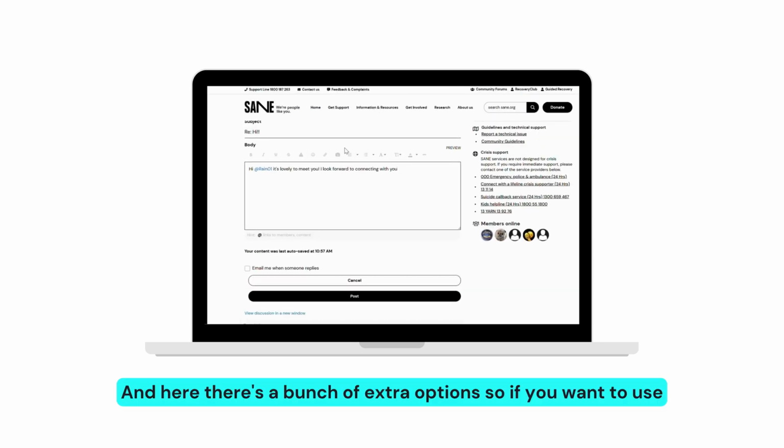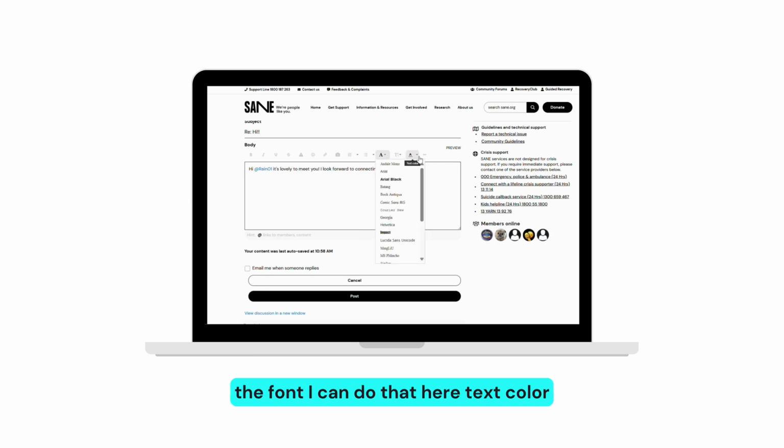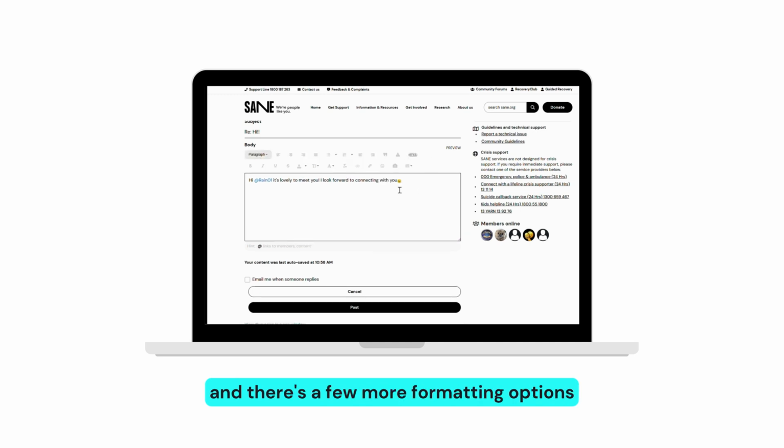And here there's a bunch of extra options. If you want to use an emoji, there's an insert emoji button, which I can add here. If I want to change the font, I can do that here, text color. Then there's an expand tool, which I can click on, and there's a few more formatting options.